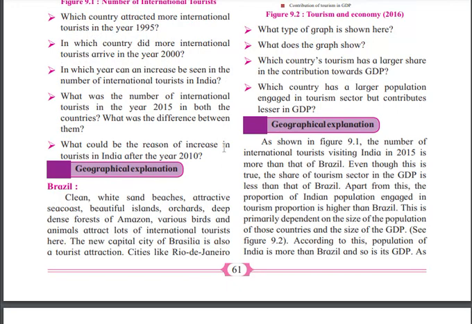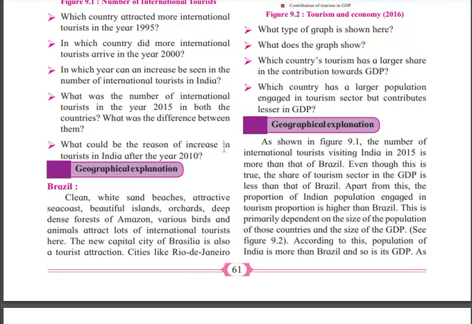Apart from that, in India international people are coming more than Brazil. Foreigners are coming more in India, while in Brazil they are not coming as much, but Brazil's contribution towards GDP is more. Also, the proportion of the Indian population engaged in tourism is higher than Brazil.